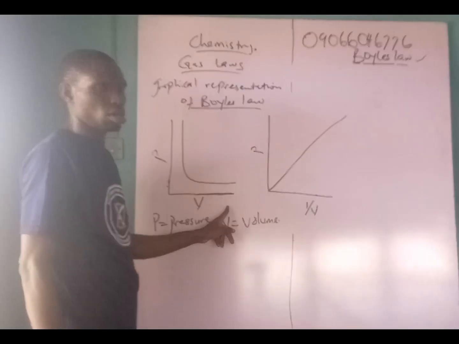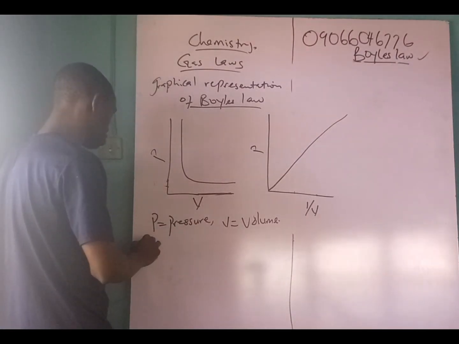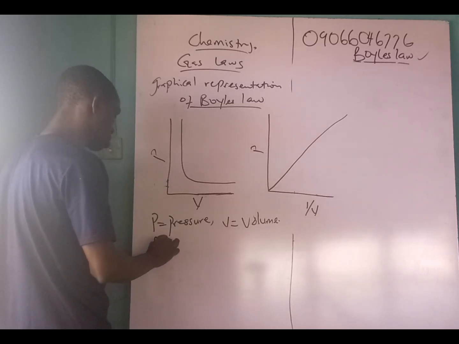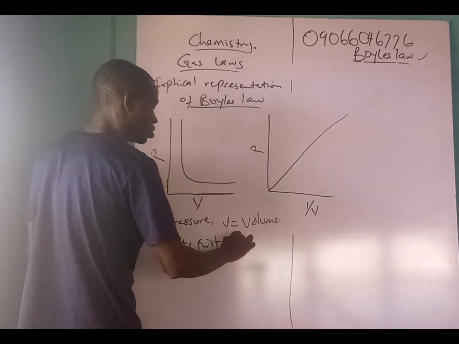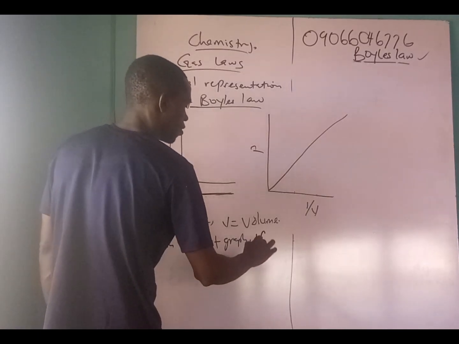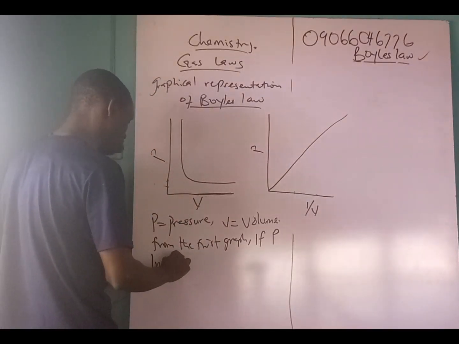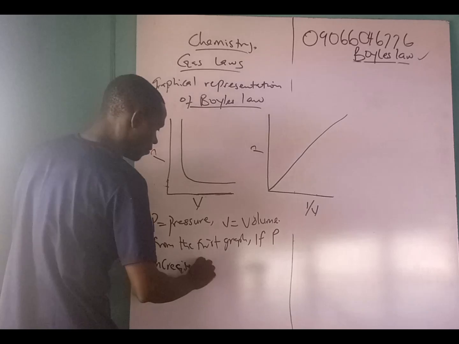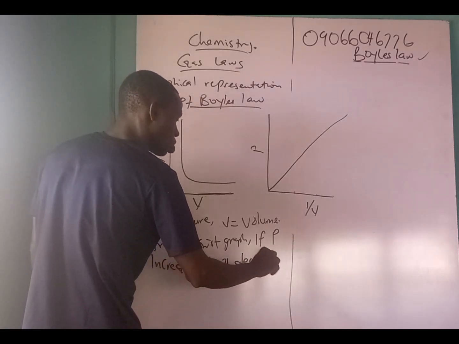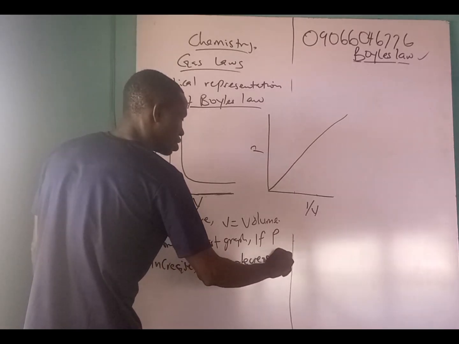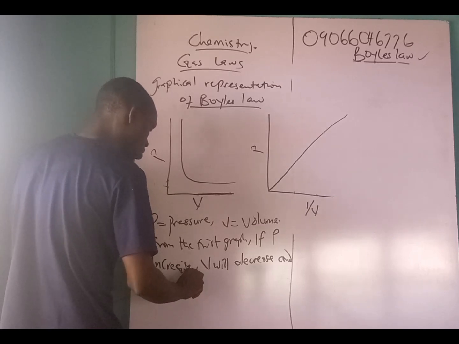From the first graph, you can see that if P increases, V will decrease, and vice versa.